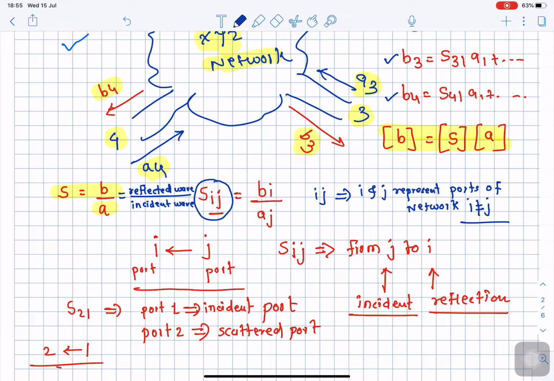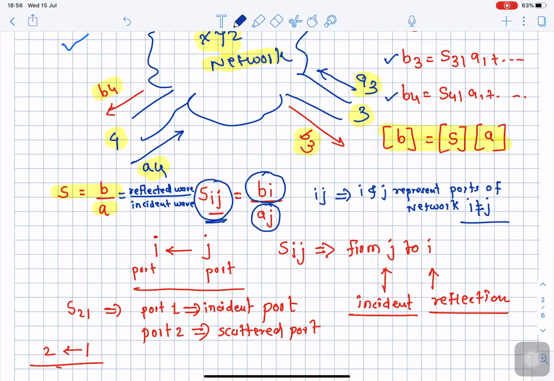So how do we represent the scattering parameter in terms of this suffix notation? Sij we can write as, in the numerator, the scattered wave at port I, divided by the incident wave at port J. So I and J indicate two separate ports. B indicates the reflected wave, A indicates the incident wave. So Sij is denoted by Bi divided by Aj.